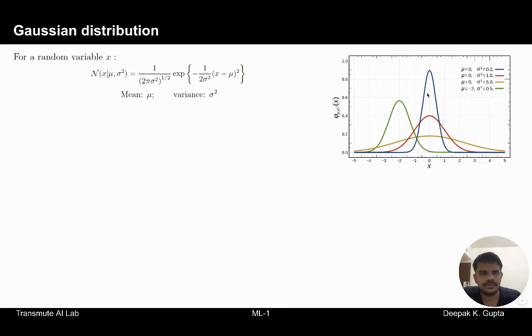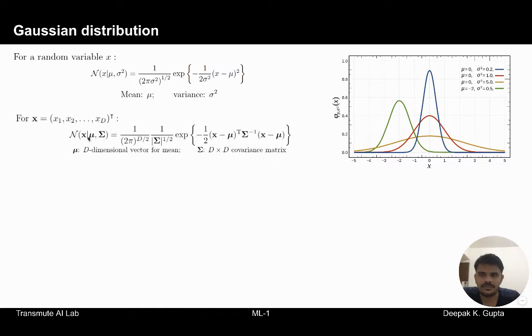These are some examples of the Gaussian distribution. Note that this is for scalar random variables. We have derived several properties of these Gaussian distributions, and we also performed maximum likelihood estimation of the model parameters mu and sigma square. We also performed maximum a posteriori estimation.